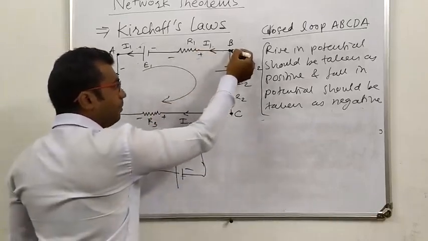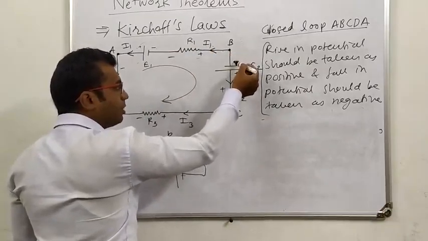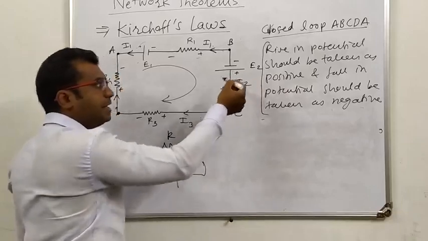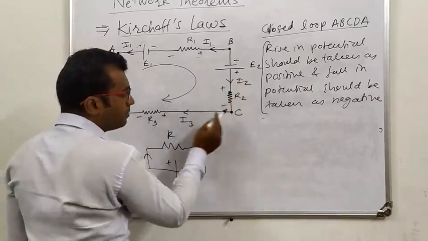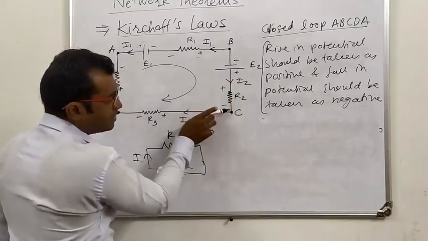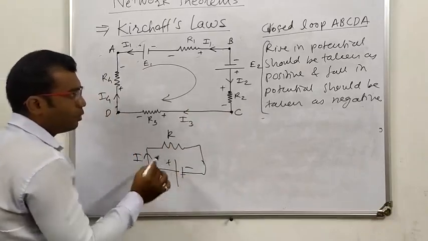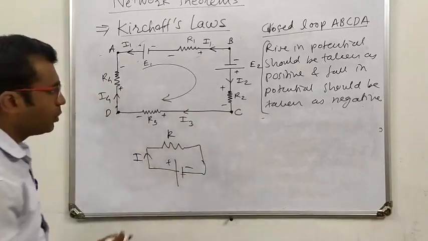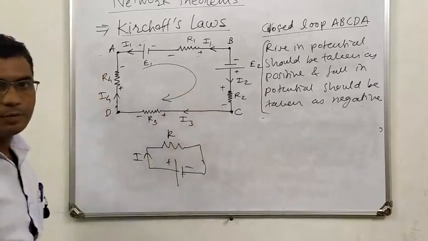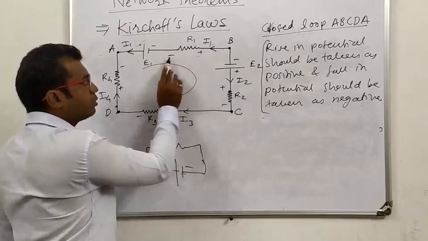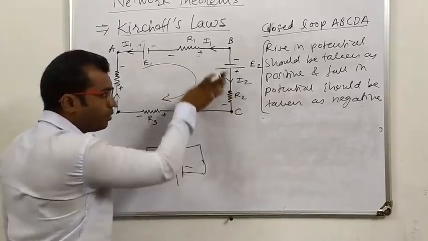Similarly, when we move from B to C, we are moving from the negative terminal of the battery to the positive terminal of the battery. It means that there is a rise in potential. We move in the direction of I2, and we know that current always moves from higher potential to lower potential, so there is a fall in potential across the resistance, positive to negative.